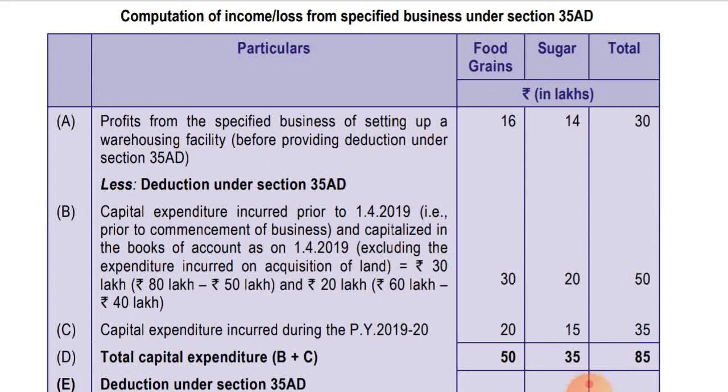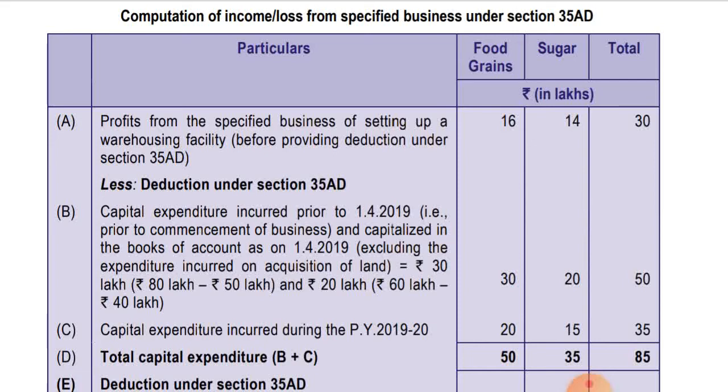Okay, less deduction under section 35 AD, capital expenditure incurred prior to 1st April 2019, that is prior to the commencement of business and capitalized in the books of accounts on 1st April 2019, excluding the expenditure incurred on acquisition of land. Because as I said, in respect of capital expenditure incurred on acquisition of land, deduction is not allowed under section 35 AD, so that will be deducted and accordingly 100% deduction will be allowed under section 35 AD.